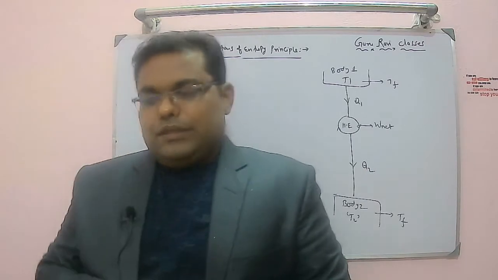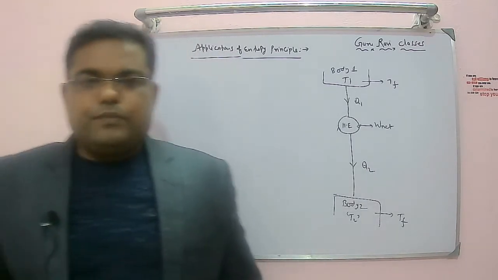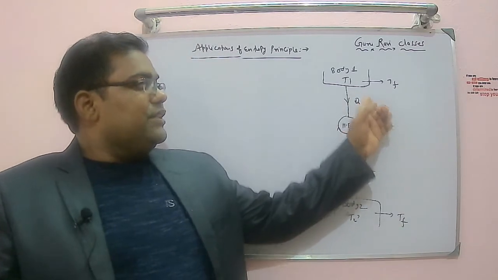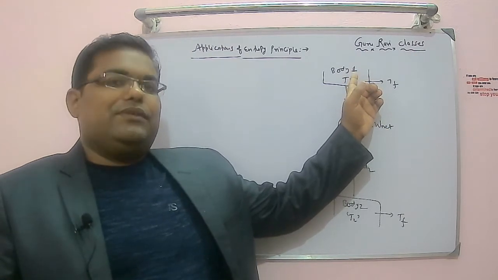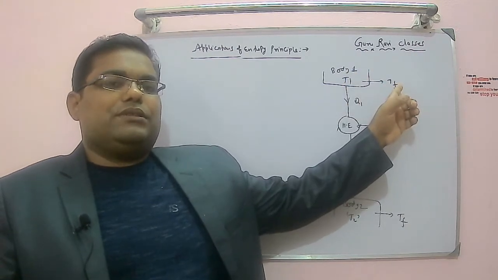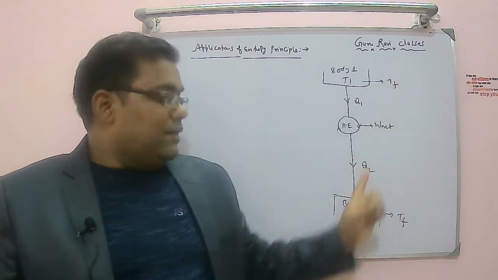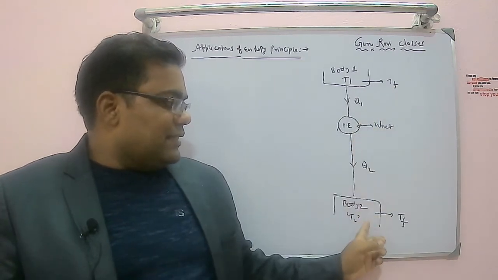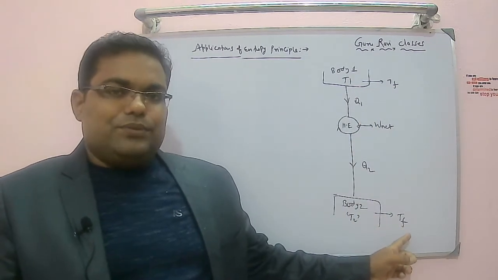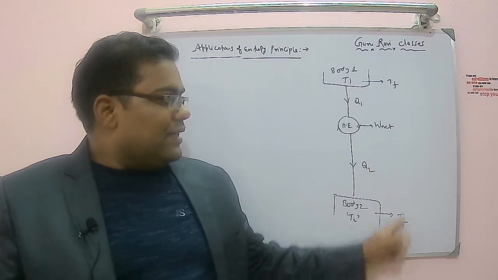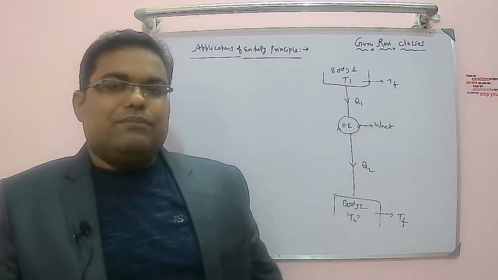This is the case. As it is drawing some heat from body 1, body 1's temperature will decrease. Let's suppose the final temperature up to which it is decreasing is TF. Body 2, to which heat is getting rejected, its temperature will increase. Let's suppose the final temperature is TF, and as a result of that it is generating some work output from it.